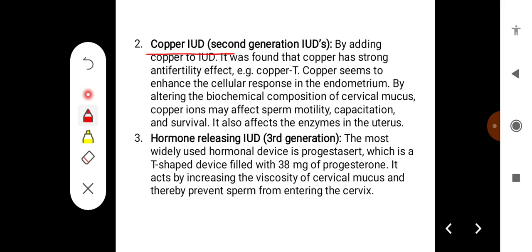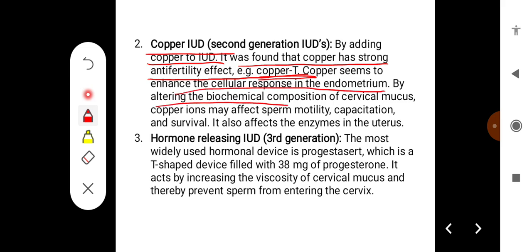Copper IUDs are the second generation of IUDs, made by adding copper to the intrauterine devices. It was found that copper has a strong anti-fertility effect. For example, Copper T. Copper seems to enhance cellular response in the endometrium.